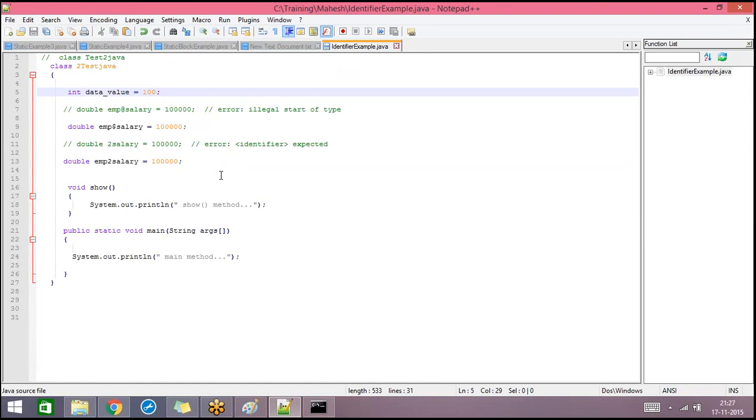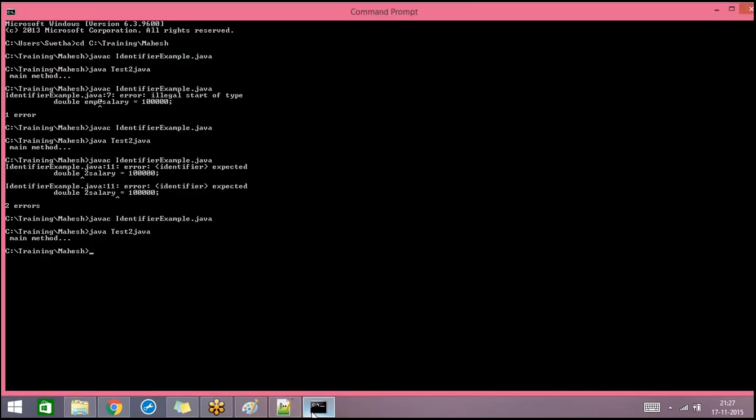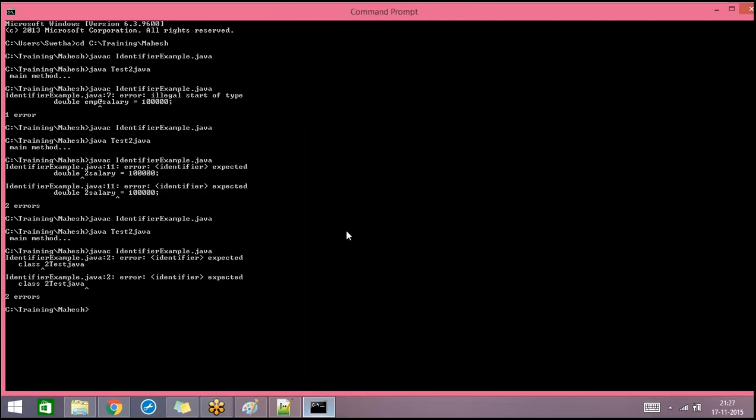Is this valid? No. Reason? It should not start with a digit. So these rules are applicable not just for a variable, these rules are applicable for a class also. For a class name and for a variable name also, the same rules are applicable.